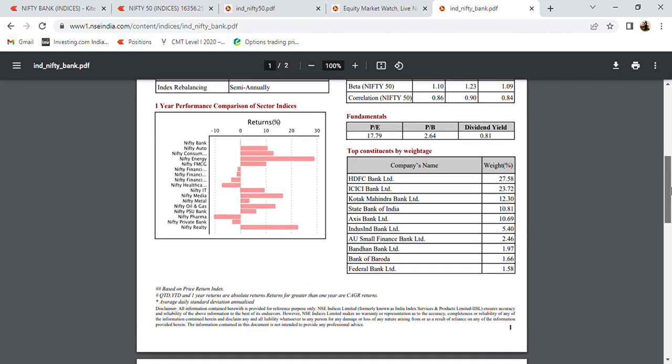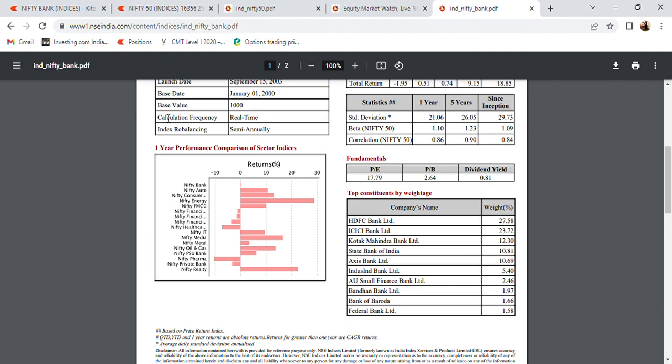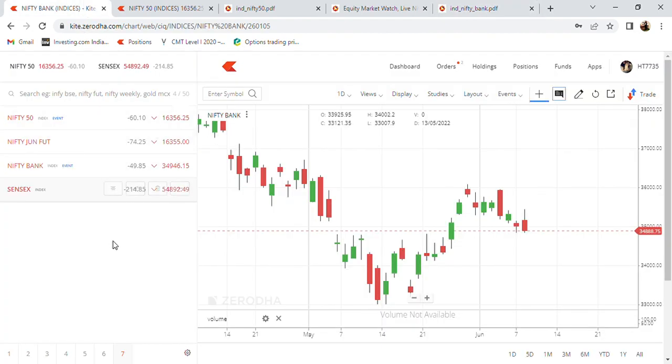So Bank Nifty, Nifty and Sensex are the three major indices that we rely upon. The banking index reflects how the banking companies are performing in the market. Nifty 50 is a well diversified index which reflects various sectors, like pharmas, FMCGs, ITs and everything like that. Then Sensex itself is also a diversified index. Sensex is the top 30 companies, Nifty is the top 50 companies. Sensex is for Bombay Stock Exchange and Nifty 50 is for National Stock Exchange.